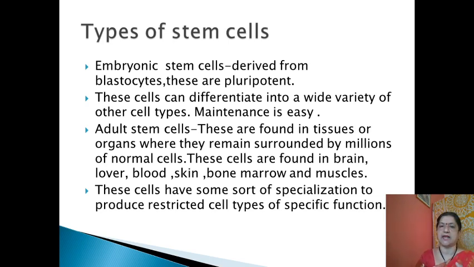So we can say that adult stem cells are basically found in specific but important organs, including brain, blood, skin, bone marrow, and muscles.